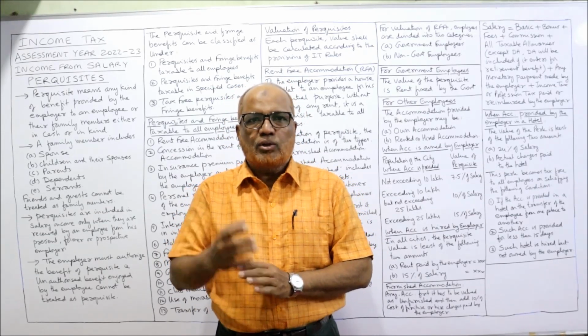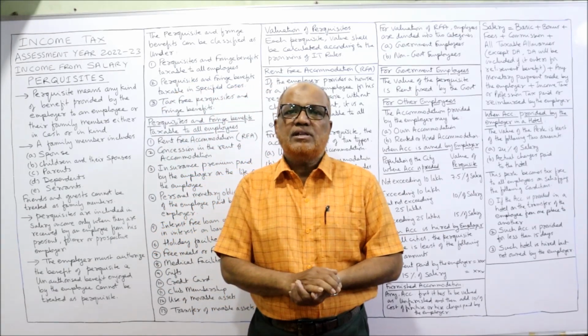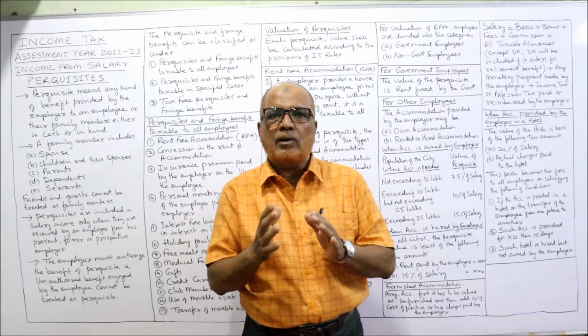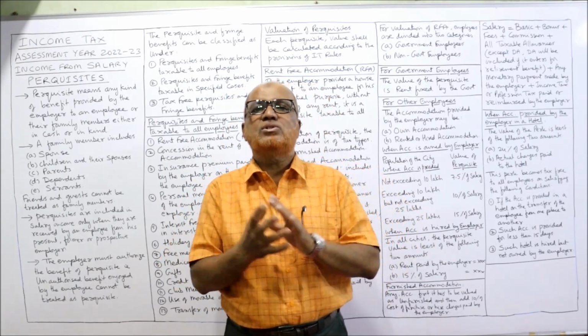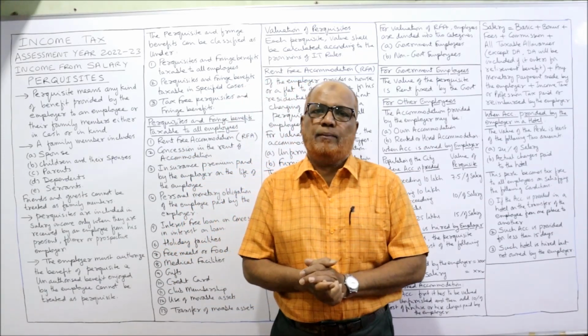That is the procedure. So first we have seen what are the items that will come under salary. Second, we have seen what are the items that will come under allowances. Now what are perquisites? What are the different categories of perquisites? How to value the perquisites? Now I am going to explain.